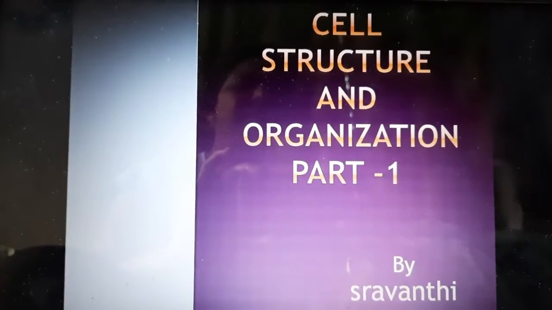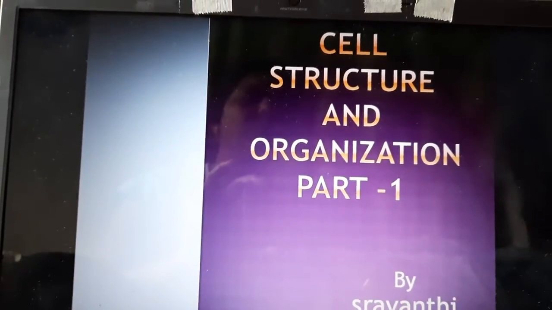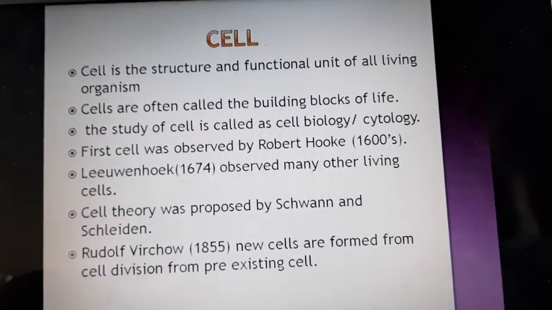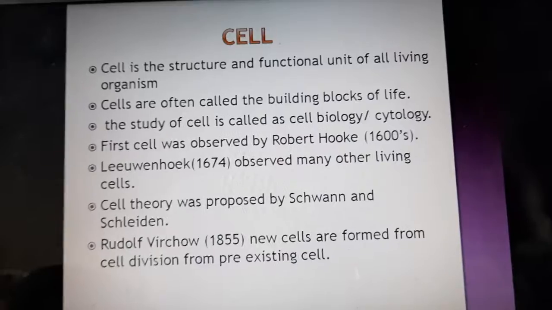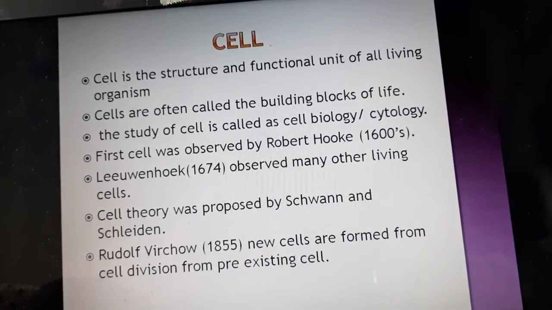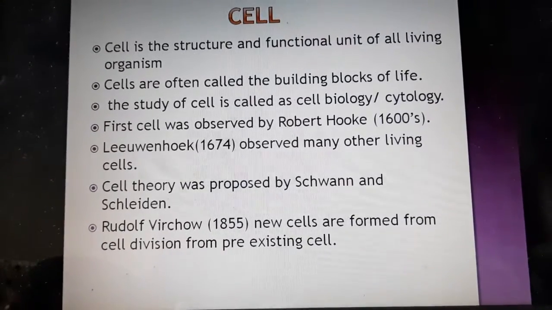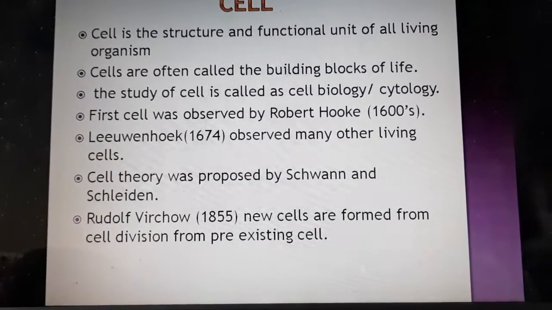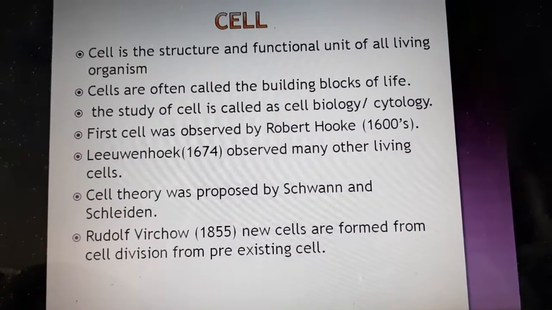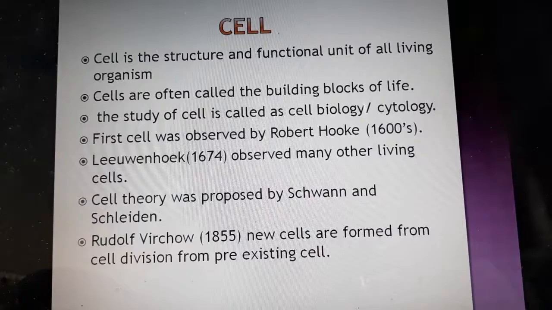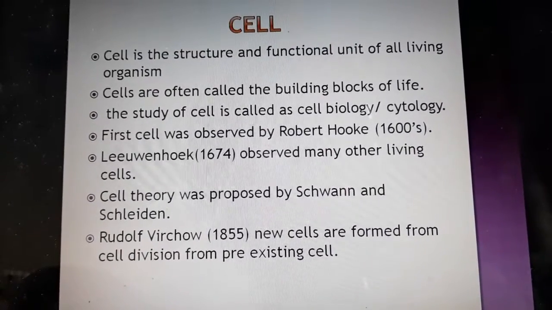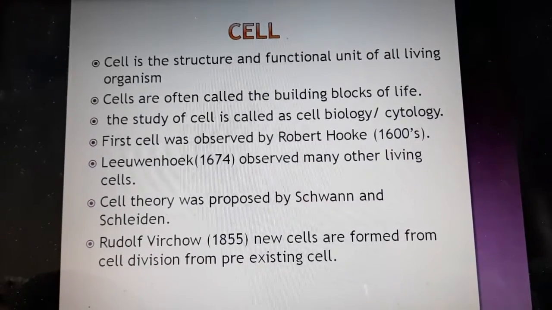So let us see the structure of the cell. Who invented the cell and what is the definition of the cell? The cell is the structural and functional unit of all living organisms. Structure is what gives a particular shape to the body. A cell divides to form a tissue. A group of tissues makes an organ. A group of organs makes an organ system. A group of organ systems combine to form a complete body. That means with the help of the cell, the complete body structure is formed.